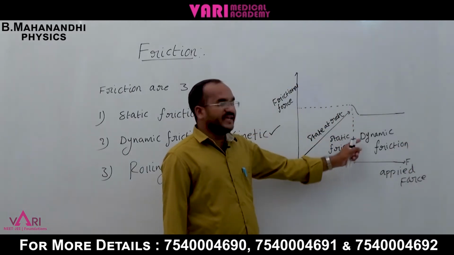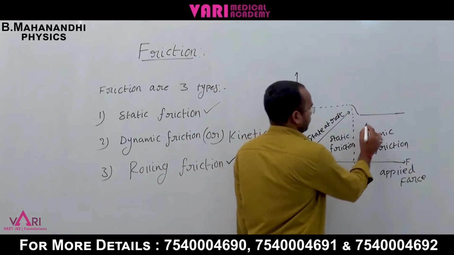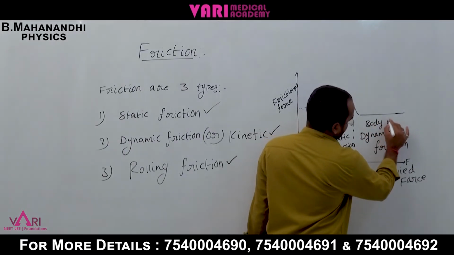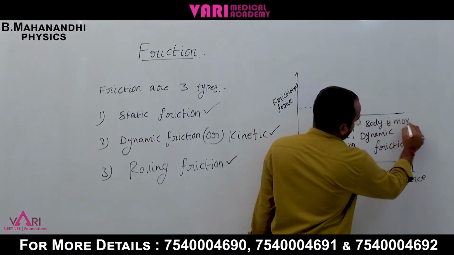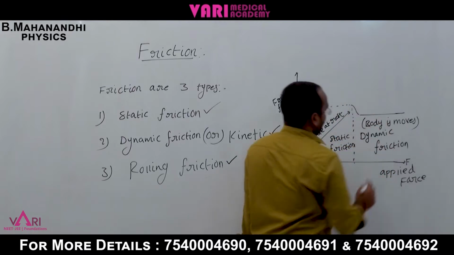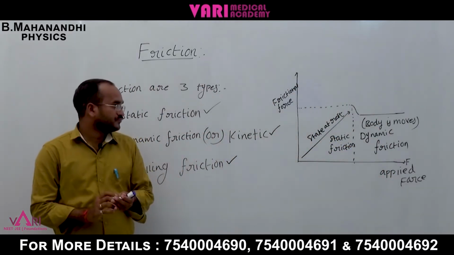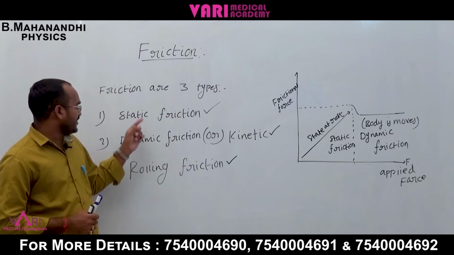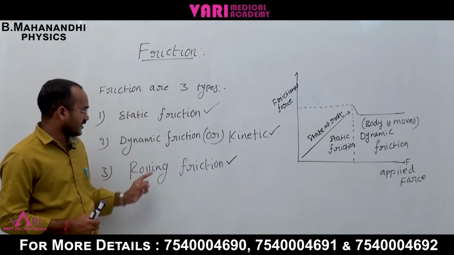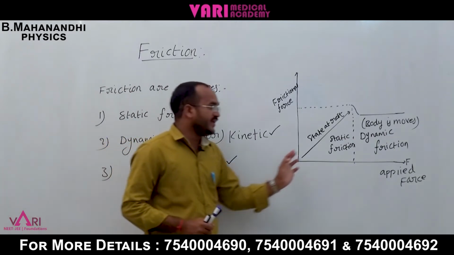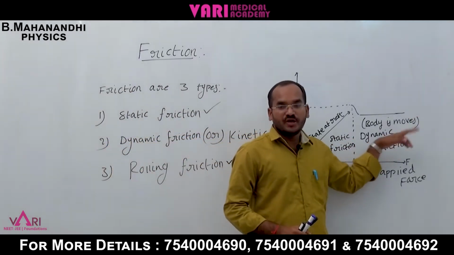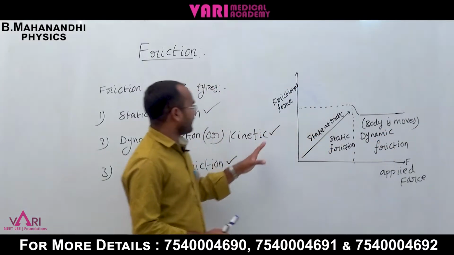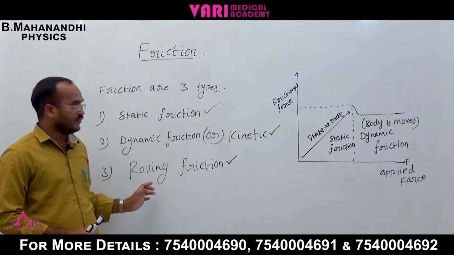Here the body moves. These are the three frictions: static friction, dynamic friction and rolling friction. If the body continuously rolls here, that is rolling friction. This is the graphical representation.